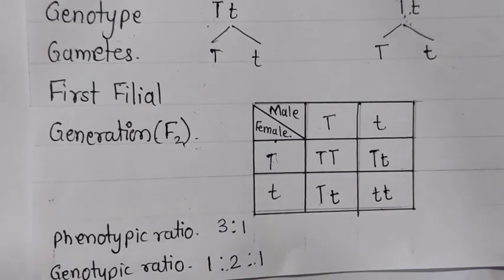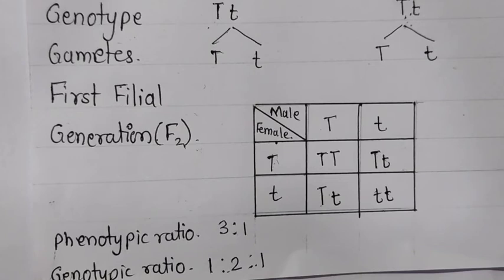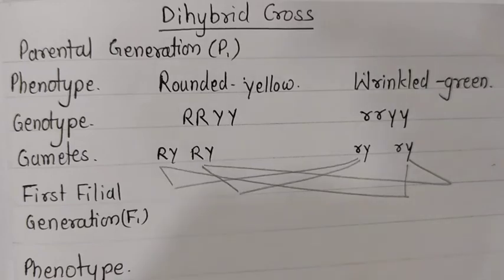This is how the monohybrid cross is done and studied. Now we will see the dihybrid cross. In a dihybrid cross, two pairs of contrasting characters are under consideration. Mendel performed more experiments in hybridization in which he considered more than one pair of contrasting characteristics.